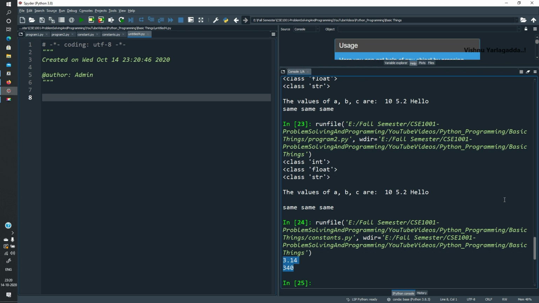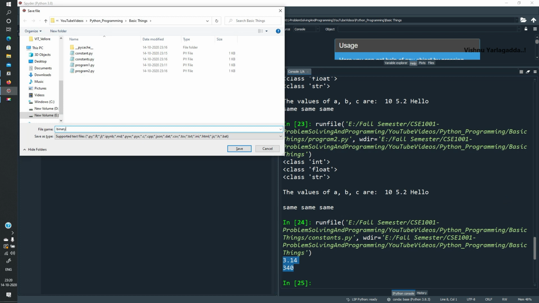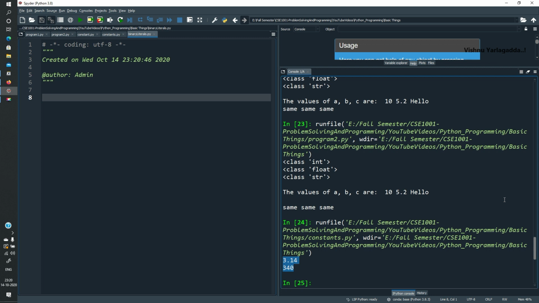Control N. I'm going to create a program called binary literals.py. I'm going to save all these programs and upload them in the description folder. The first one, binary literal. How to create a binary number?